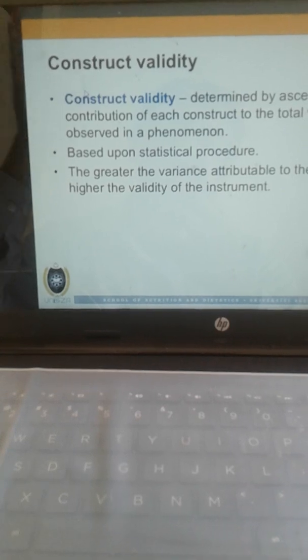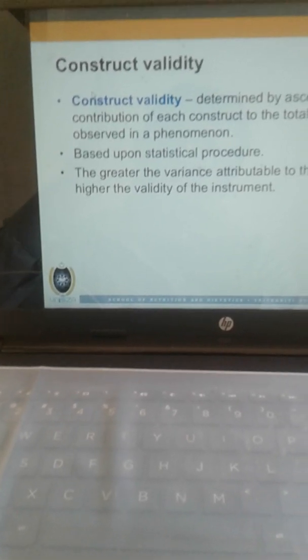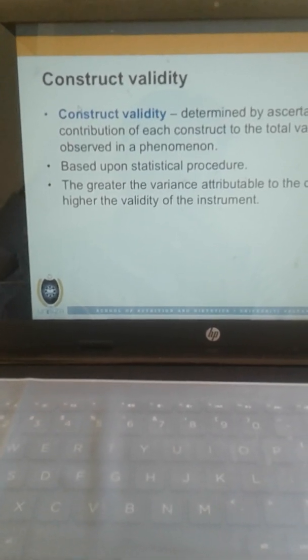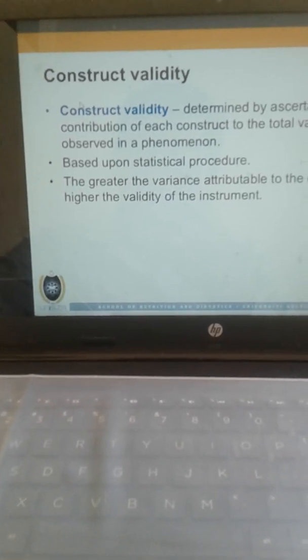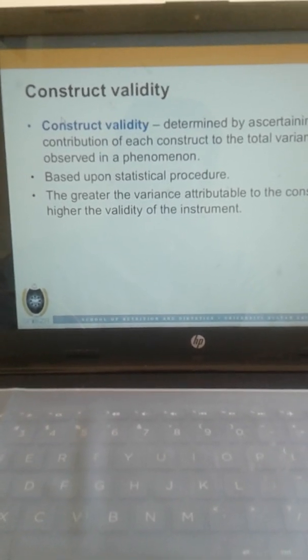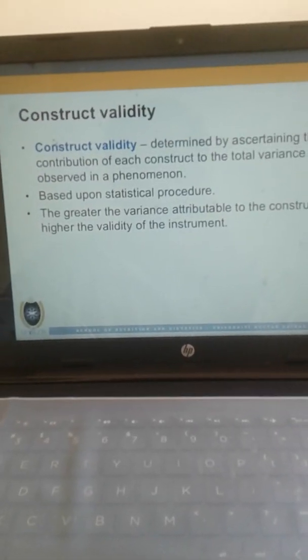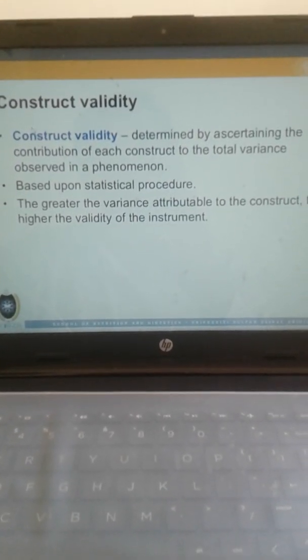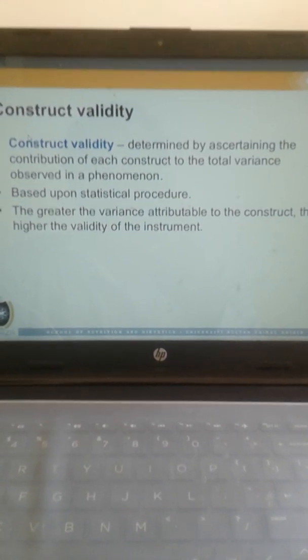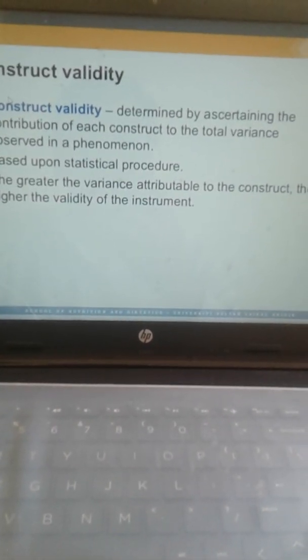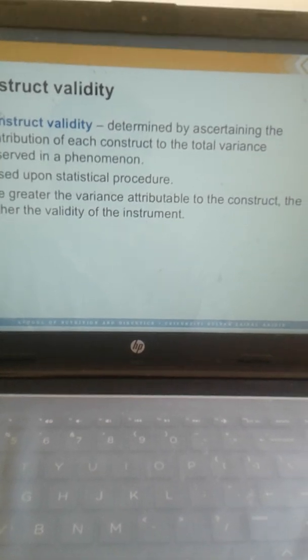One simple way is the variance. The variance in the dependent variable is determined, and if the variance of the dependent variable is high, then the construct validity is maintained. So that is one way of ascertaining the construct validity.